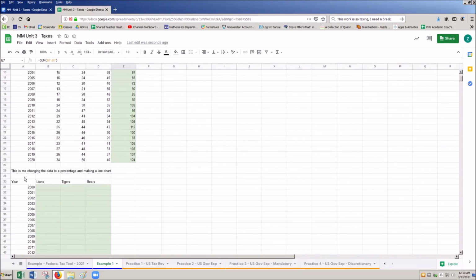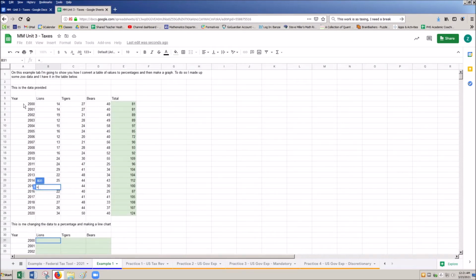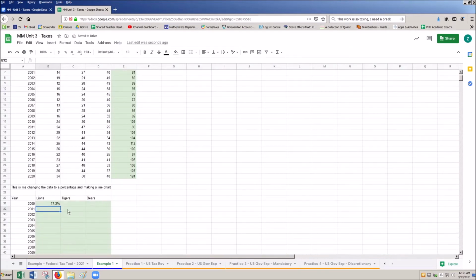Then I want to know what the percentage of each of these is relative to the total. Okay, so this is where it gets a little bit funky. In this cell here, I'm going to say equals, go back up here to lions in 2000, and then say divided by, and I'm going to click this total here. I'm going to make one modification to this formula, and I'll show you why. So right now, I'm just going to enter, and I'm not going to do the autofill. I'll do that in a second.